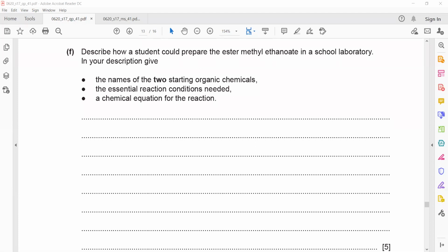Name the 2 starting organic chemicals, a special condition, and a chemical equation for this. So first thing, starting organic chemicals: we want to prepare methyl ethanoate. So which alcohol and which carboxylic acid should be there?